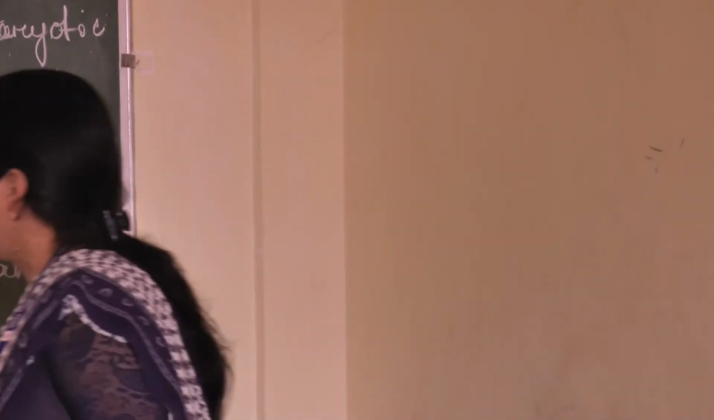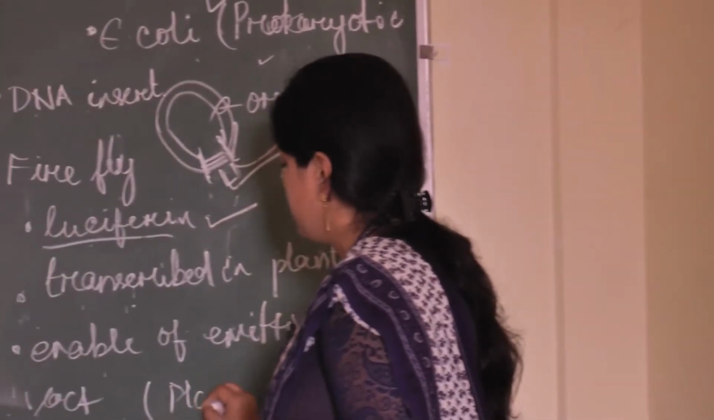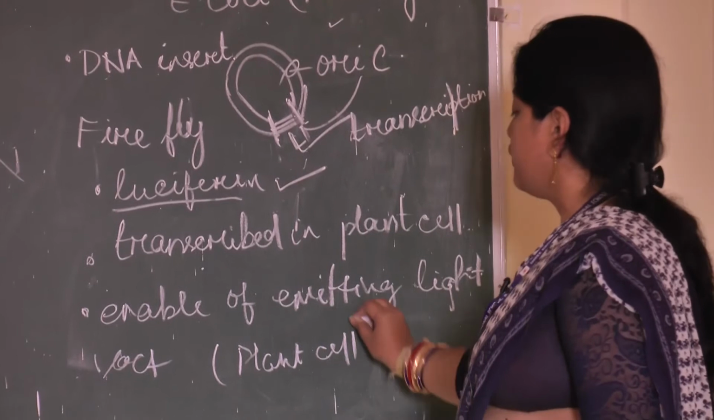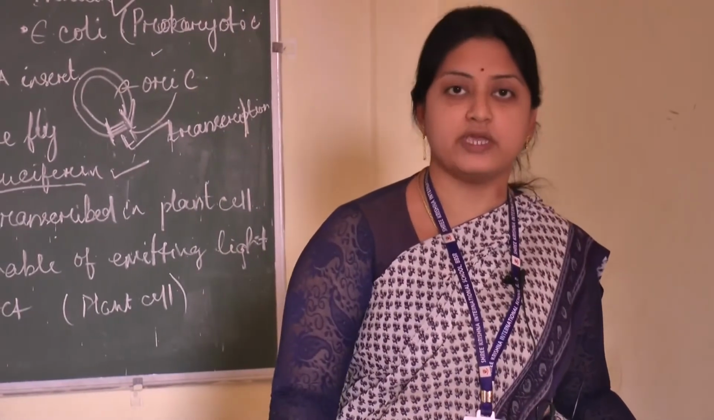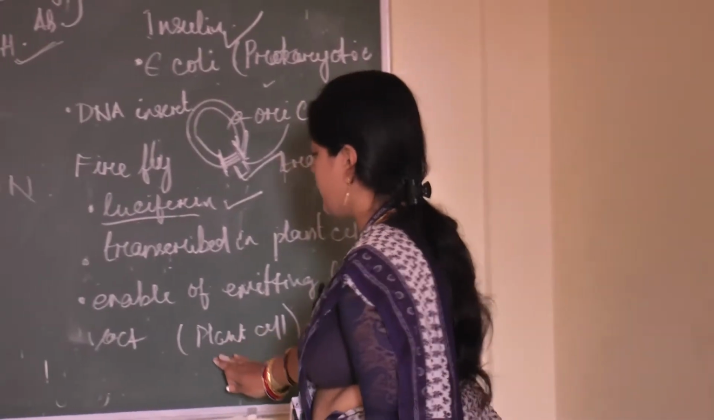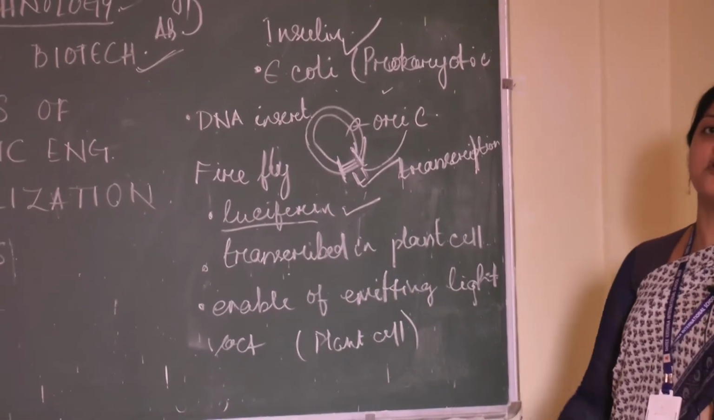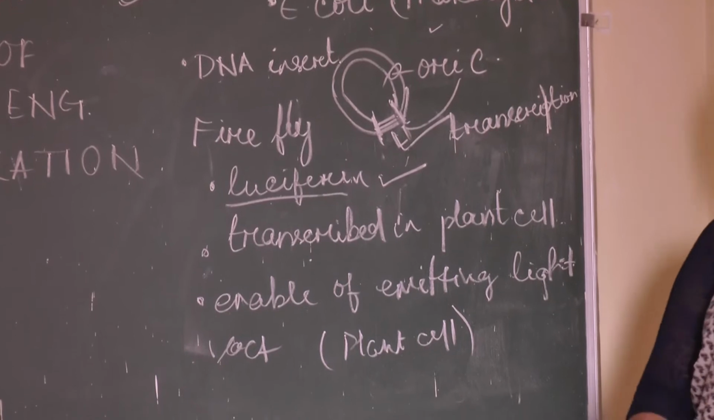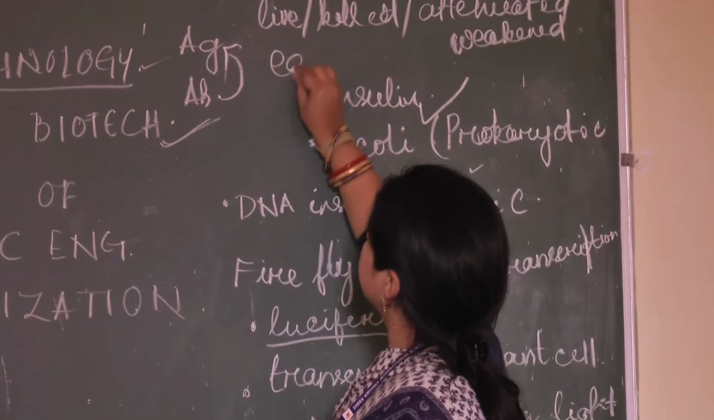So here in vaccination also we are using a plant cell. Within that plant cell, the gene responsible for coding the capsomere or capsid layer is transcribed. Now the plant cell will produce the vaccine in the form of a fruit, for example, an edible vaccine. That is why we are using edible vaccine.